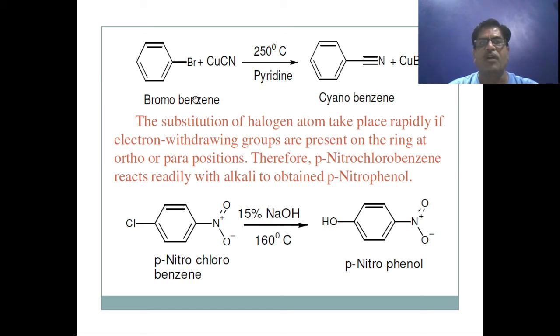So bromobenzene is converted to cyanobenzene, and CuBr, cuprous bromide, is formed as a byproduct.